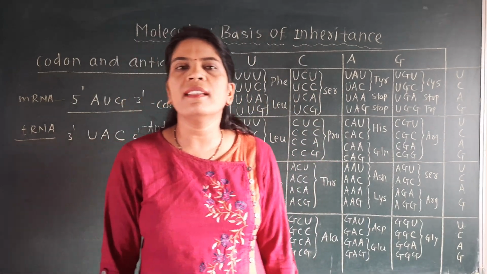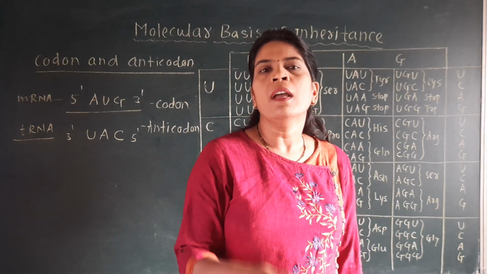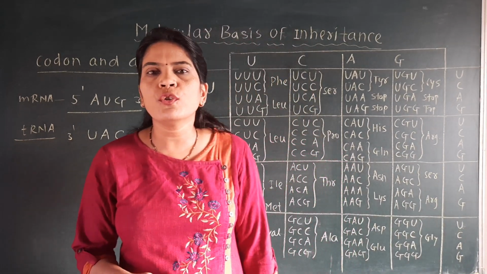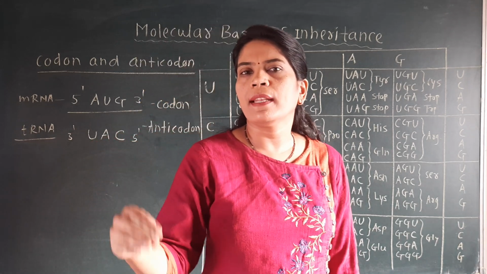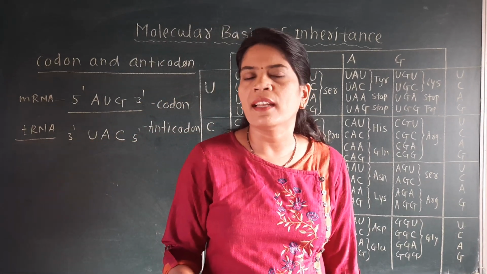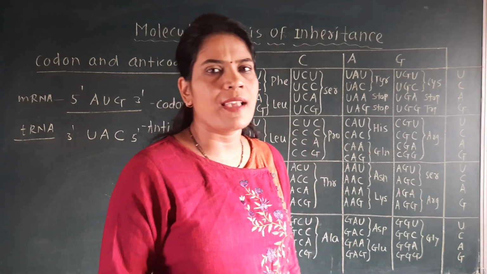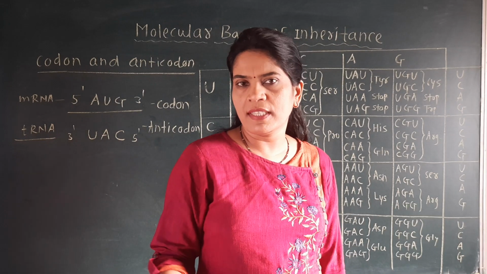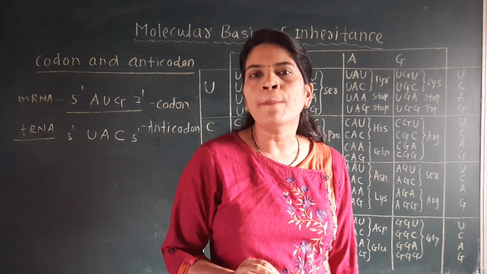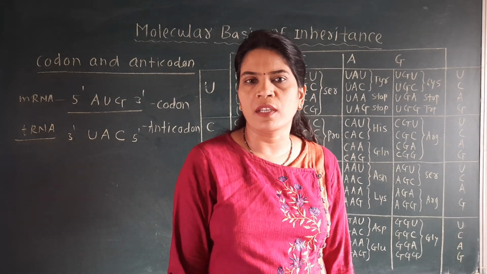Then you have to write all these characteristics. For that, one trick is there: you should first understand the titles, triplet, overlapping, then commaless, and then you write the theory, because for the board exam the titles are very important, and the examiner will see what you have written there. Okay, so this is very important from the genetic code.